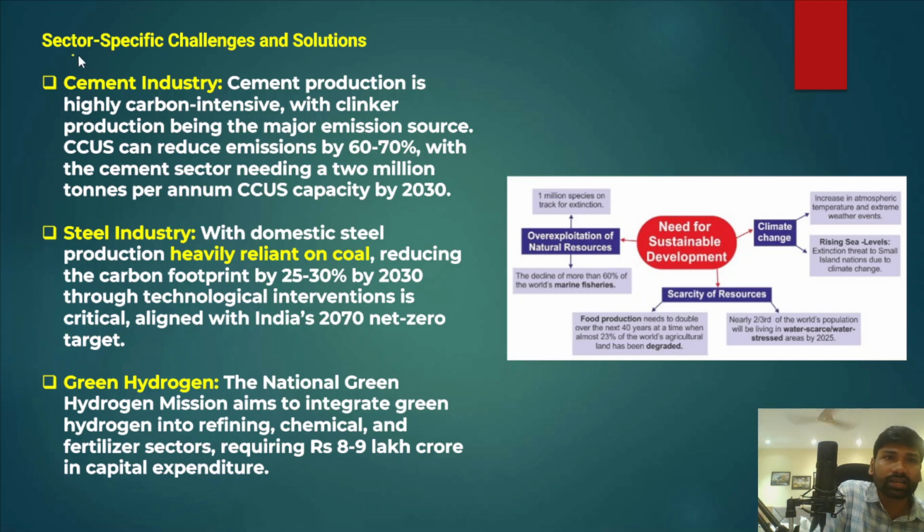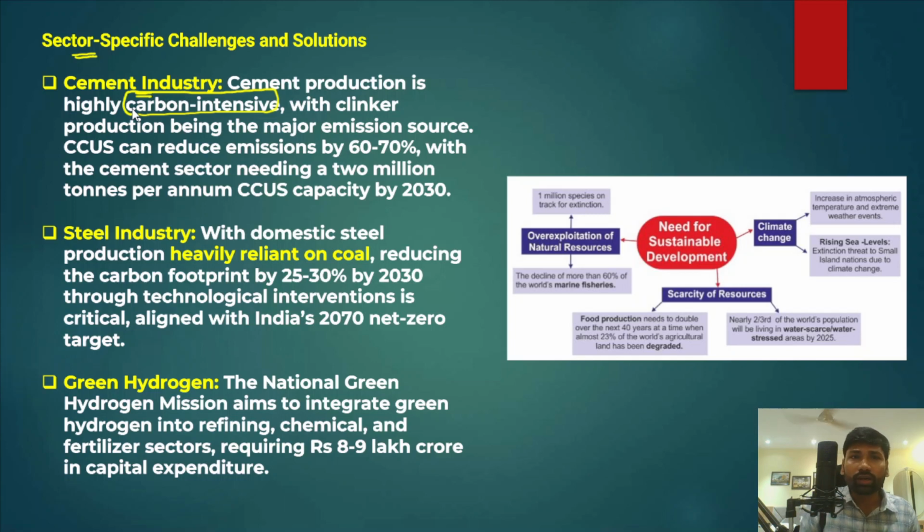However, apart from that, there are certain sector specific challenges and solutions also given. Cement and steel are carbon intensive sectors, there is no doubt about that. First and foremost, cement production is highly carbon intensive. These cement factories generate excess amounts of carbon into the atmosphere.